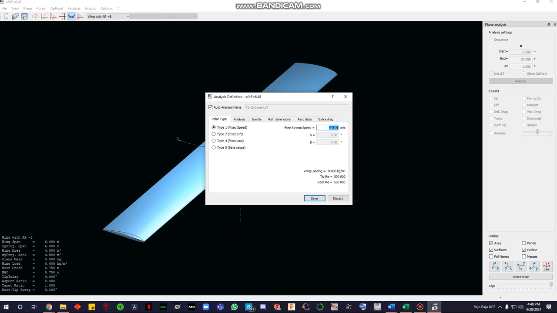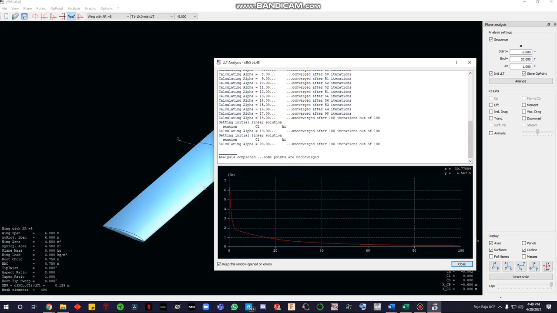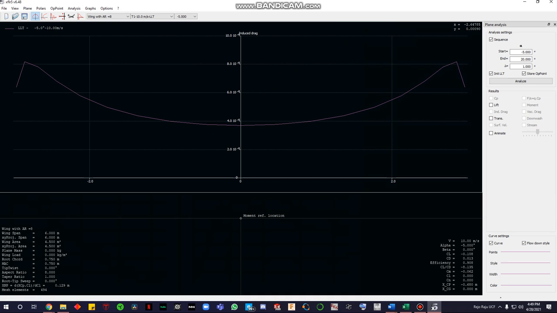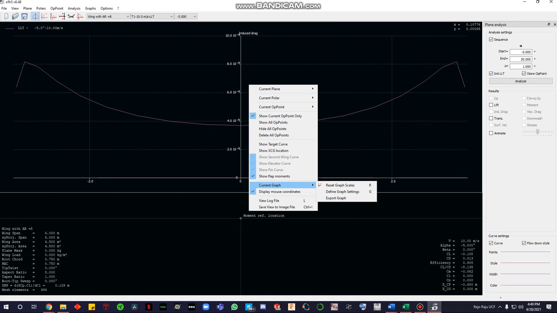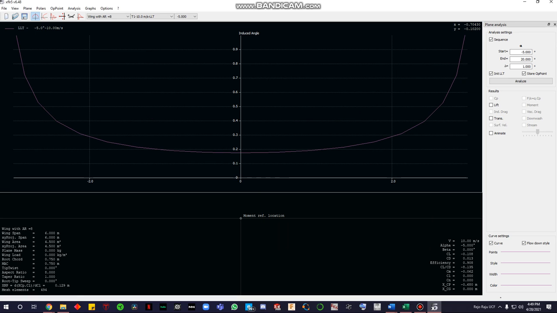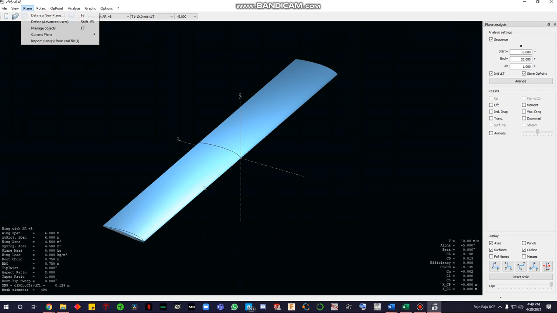Again, analysis, define analysis. Save. You do your angle of attack from -5 to 20. Gets that done pretty quick. Now you can come here and see both these wings with aspect ratio of 4 and aspect ratio of 8 and how that affects it. And same thing for your induced drag and your induced angle. So then finally we come to our last wing.